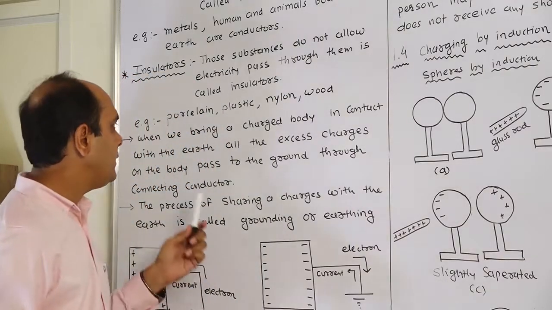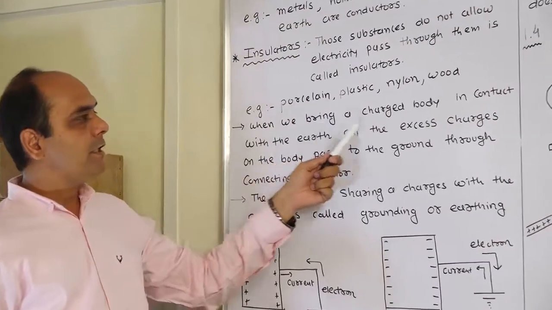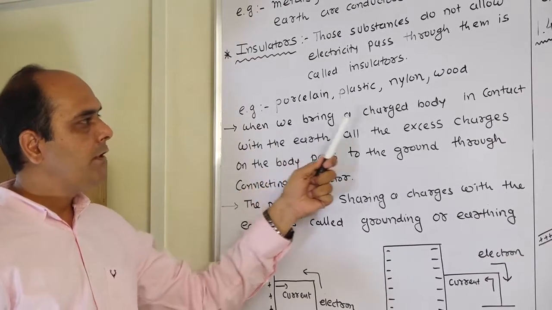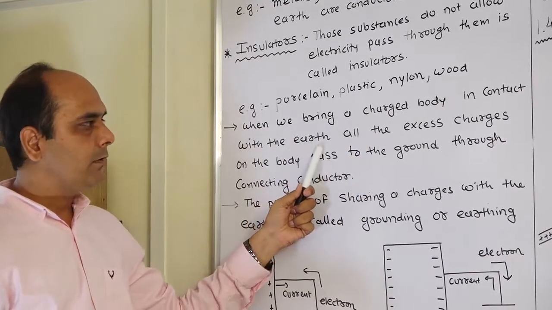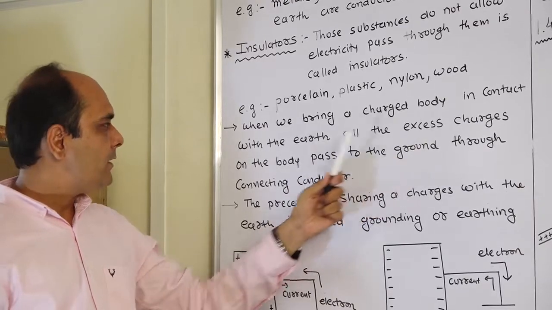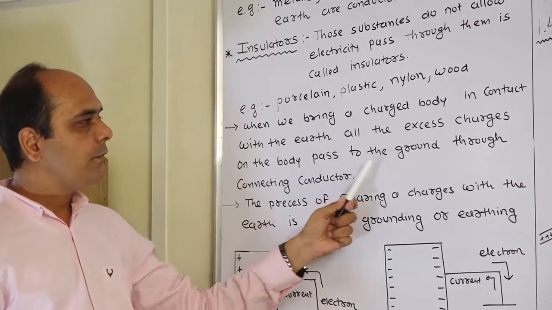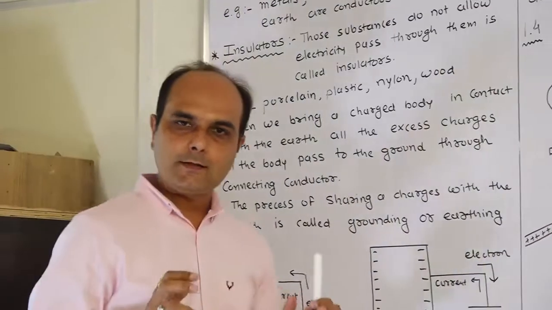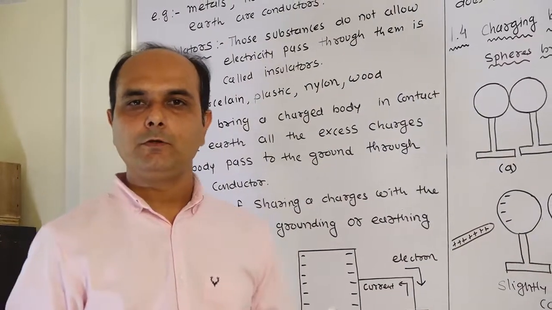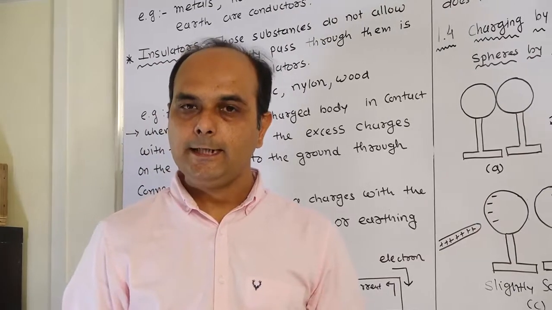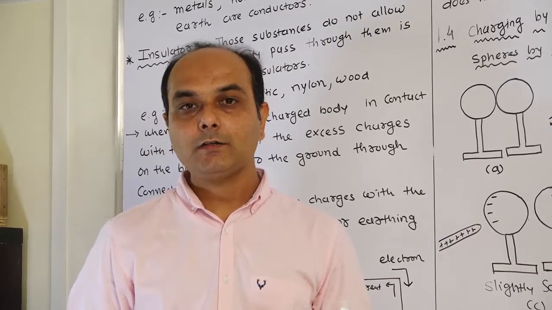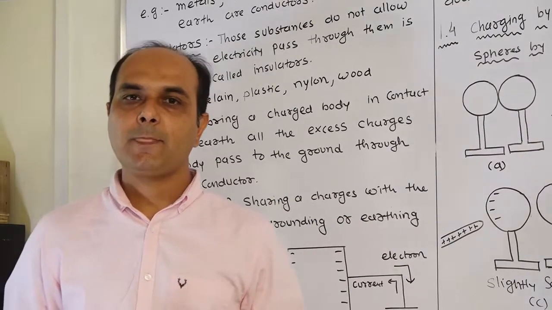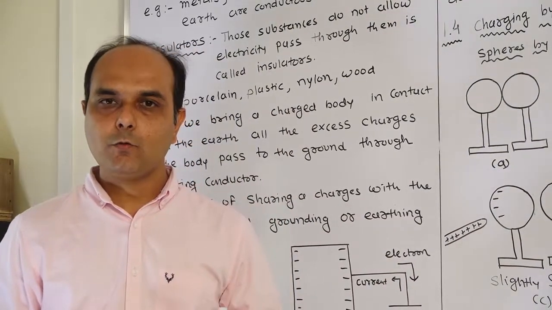That is explained here. When we bring a charged body in contact with the earth, all the excess charges on the body pass to the ground through the connecting conductor. This is known as earthing of the conductor. There are two examples drawn on this board.